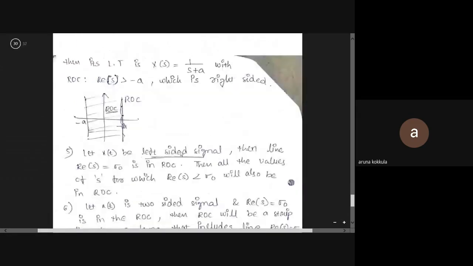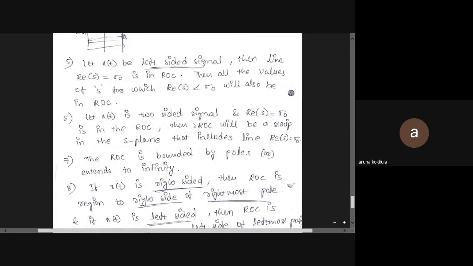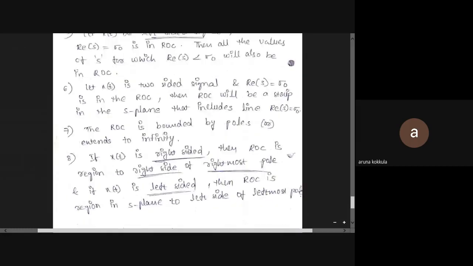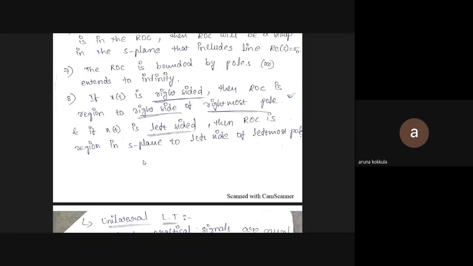Whereas if x of t is a left-sided signal, which is nothing but a non-causal signal, your ROC is real part of s less than sigma naught. If it is a two-sided signal, then the ROC is a strip in the s plane that includes the line real part of s equal to sigma naught. It is bounded by poles and extends to infinity. The last one is, if x of t is a right-sided signal, then the ROC is the region to the right of the rightmost pole. If x of t is left-sided, then the ROC is to the left of the leftmost pole.